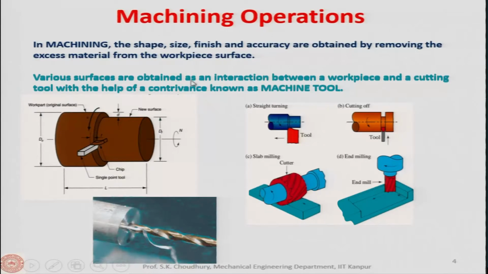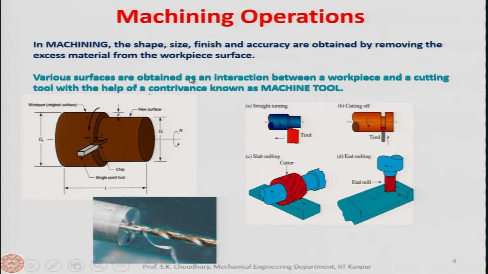If it is a turning process, the machine tool is the lathe machine; for a milling process, it is a milling machine, and so on. We will also see those machines in the laboratory. Now, various surfaces are obtained as an interaction between the workpiece and the cutting tool with the help of a contrivance, as I said, known as a machine tool. What does it mean?